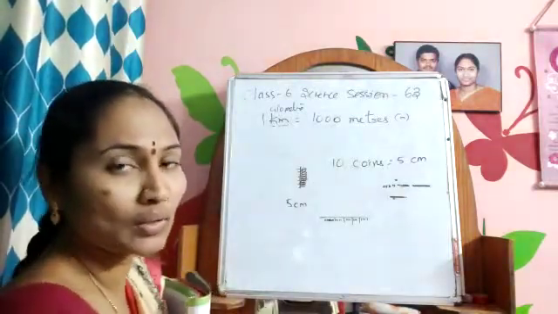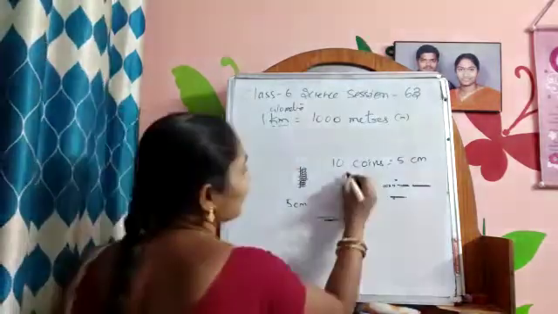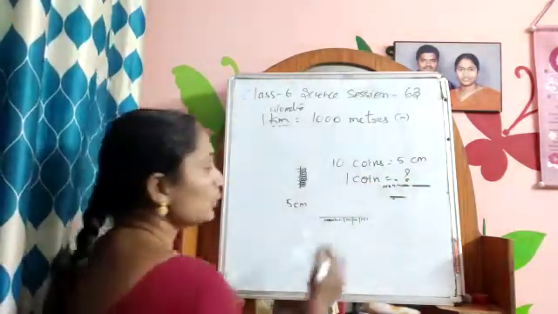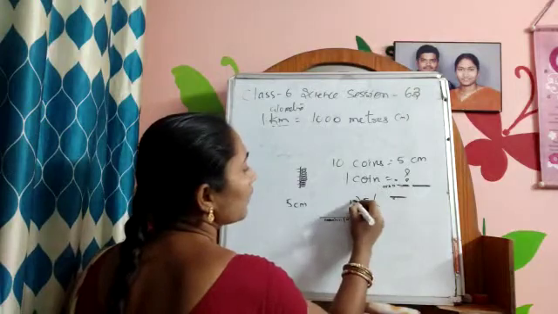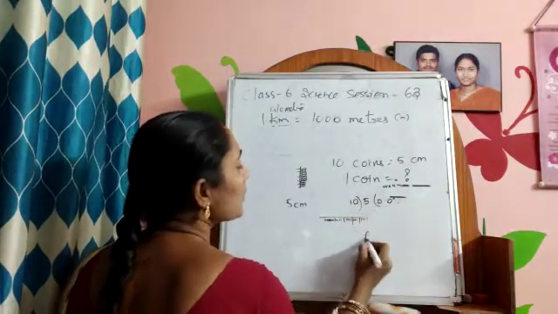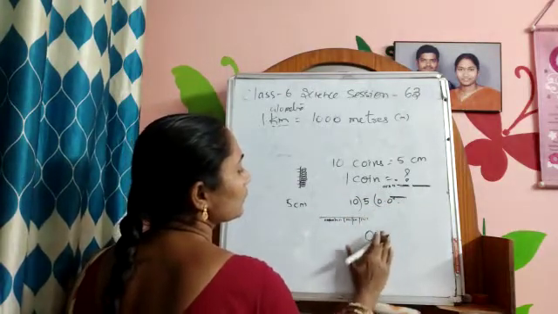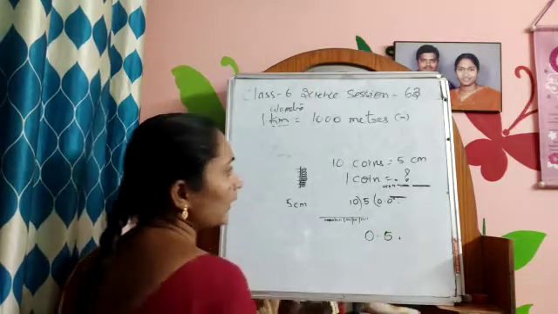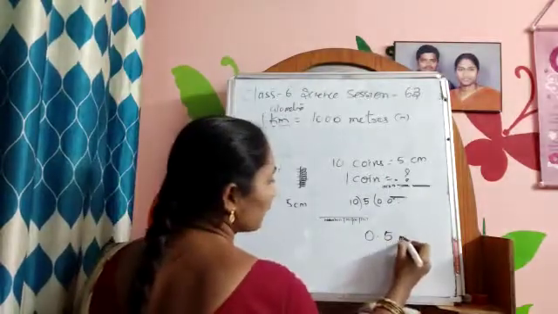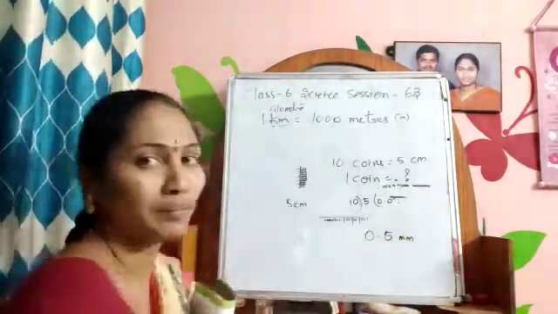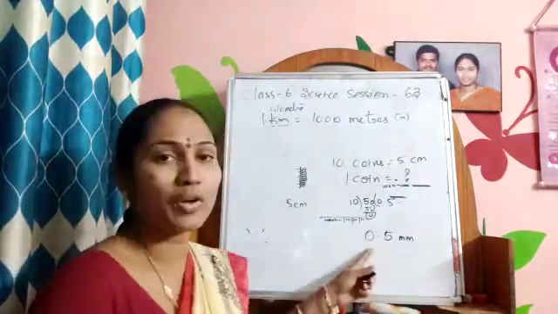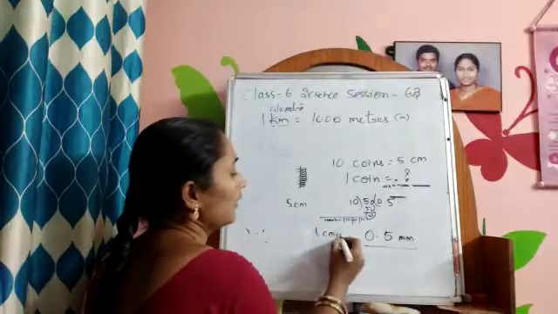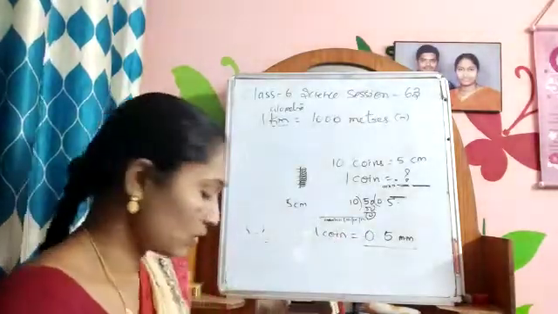Now if you want to know the thickness of one coin, that means one coin is equal to how much? Then what you have to do? You have to divide 5 by 10. That means 0.5. So 0.5 millimeter is the measurement of one coin. Okay, so this is all for today.